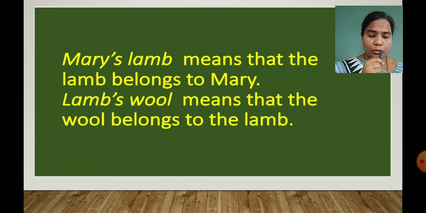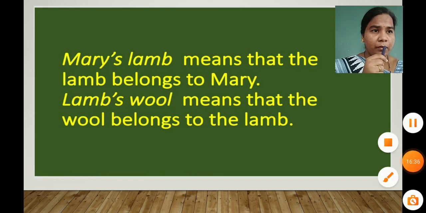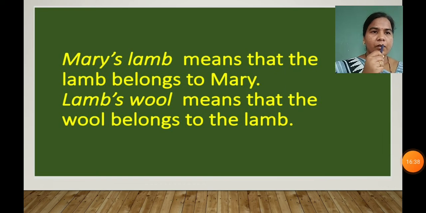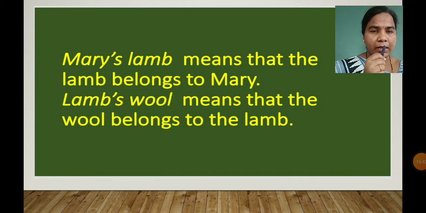Getting, children? So here to show our personal property we use what, children? So we use apostrophe. Okay, like see, Mary and apostrophe S. So it shows belonging. It means it shows personal property.